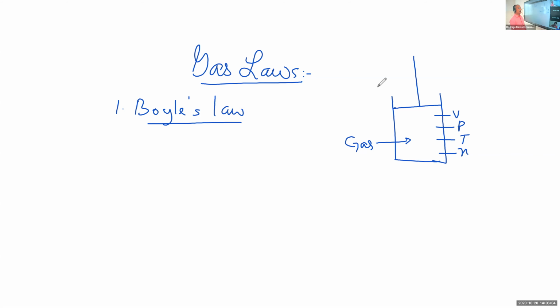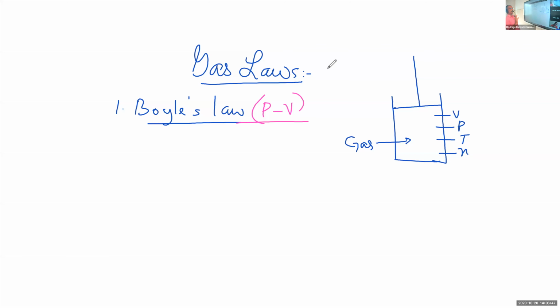The gas laws are concerned with the changes in these variables. You keep any two of these variables constant, and you study the variation of the other two variables, the change in the other two variables. And that is what we are going to see here. In the Boyle's law, we see the relation between pressure and volume, the variation of pressure and volume.